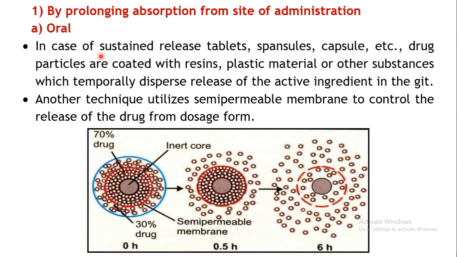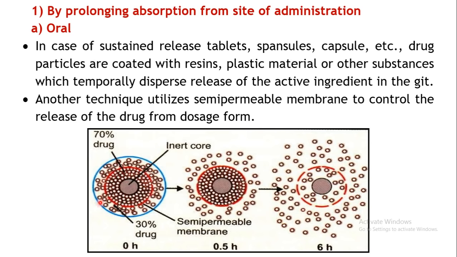You can coat your drug with some material which is resistant and may not dissolve very quickly. You can coat your drug particles with either resins, plastic material or some other substances, so that they will release the drug slowly and not at once. Another technique is to use semi-permeable membranes. This is quite commonly used to produce a controlled release of a particular drug.